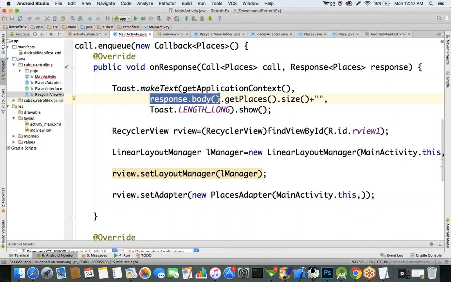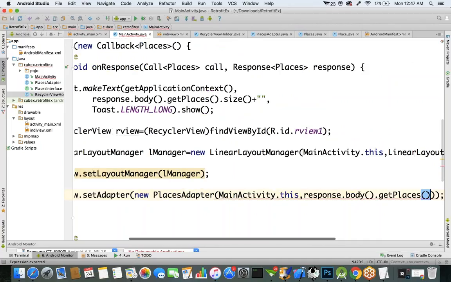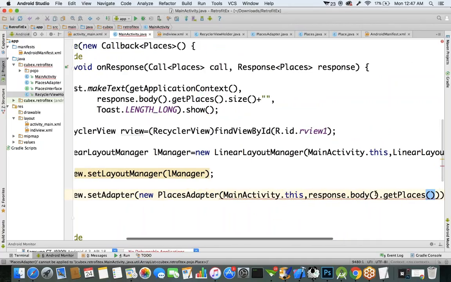Okay, it contains that places object we'll get. This response.getBody().getPlaces() means you'll get the array list object as the return type. This information is the data we want to present. This is also what I'm sending as an input parameter.